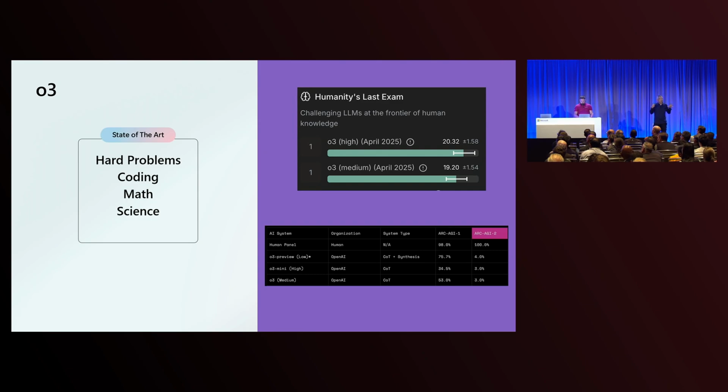When that benchmark first came out, the best model scored like 1 or 2 points. Now, O3 gets 20 out of 100. It's the top model on this benchmark. And O3 is still the top in a variety of other benchmarks. So these are really great models at hard problems, thinking through math, coding, science.